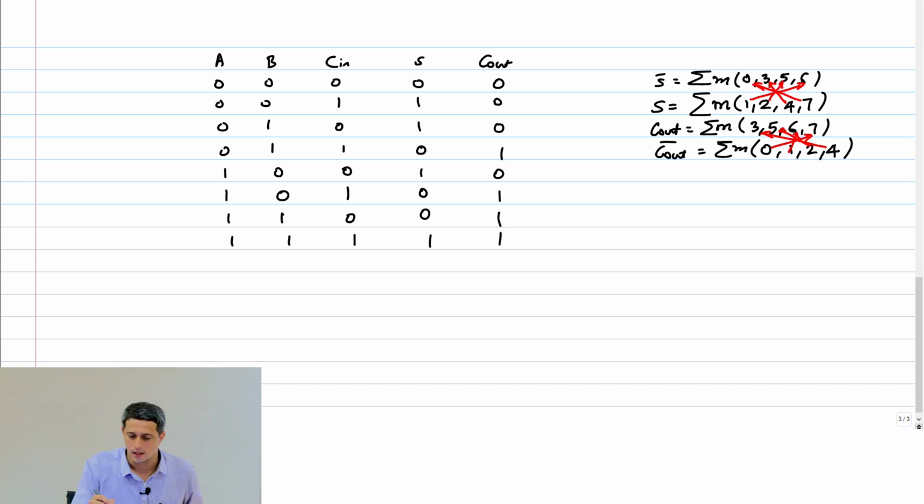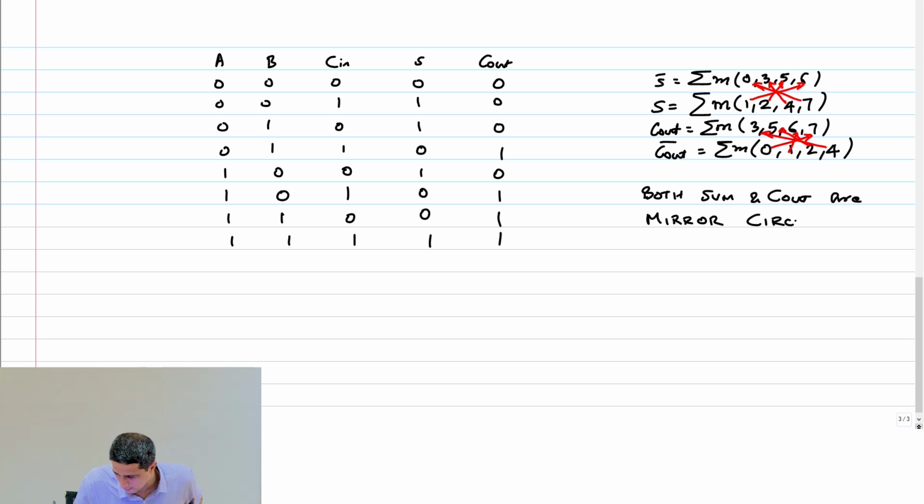So clearly, conclusion is both sum and carry out are mirror circuits. Yes.